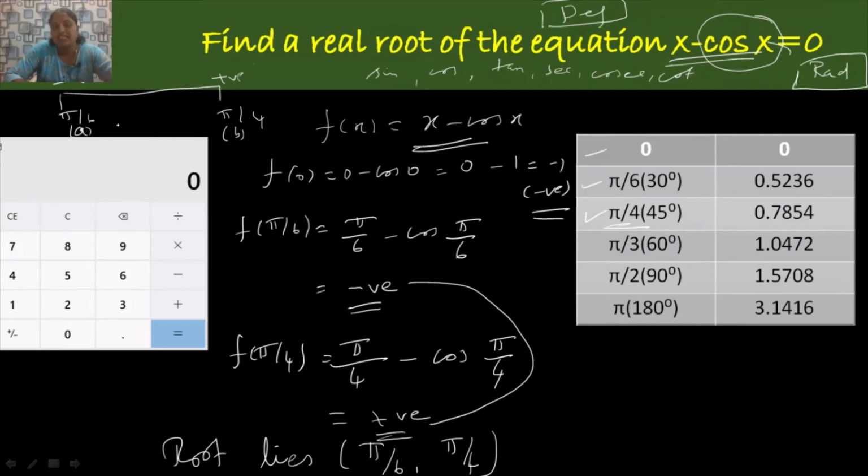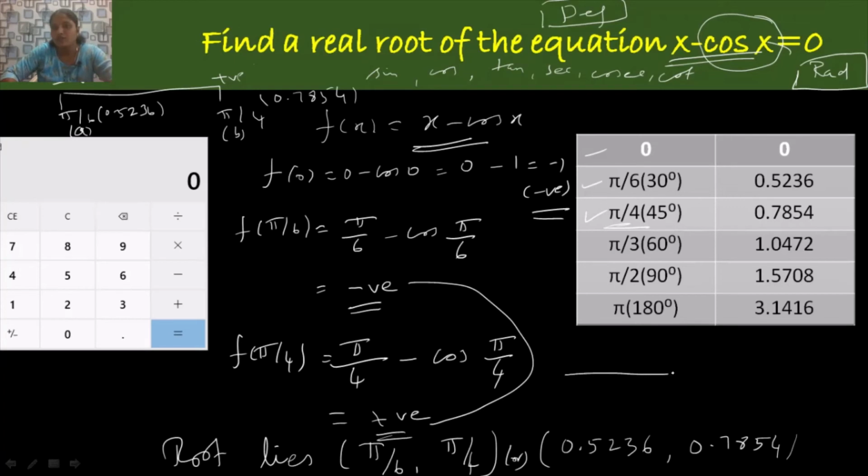So instead of taking the values in terms of pi, let me convert this into digits. Whenever you divide the value of pi by 6 you get 0.5236, and pi by 4 in terms of numbers is 0.7854.